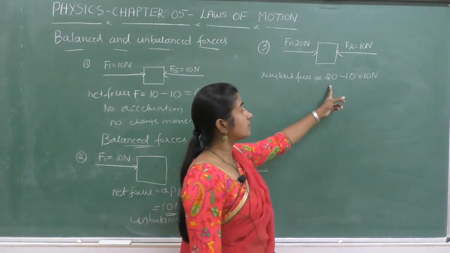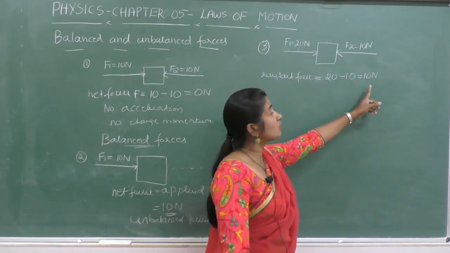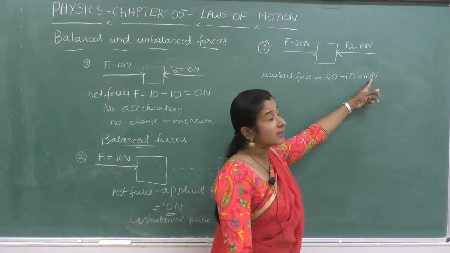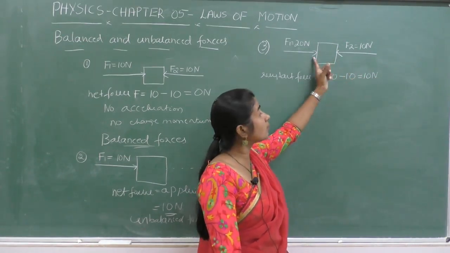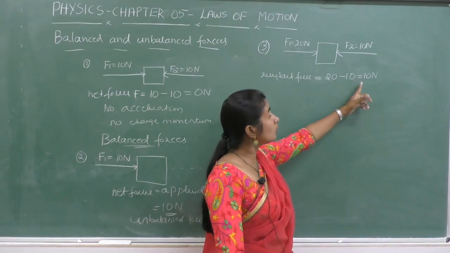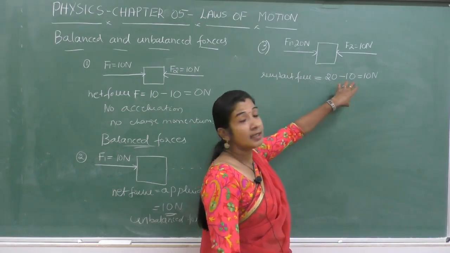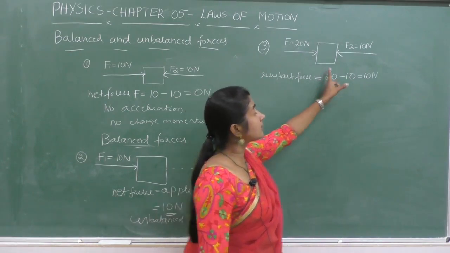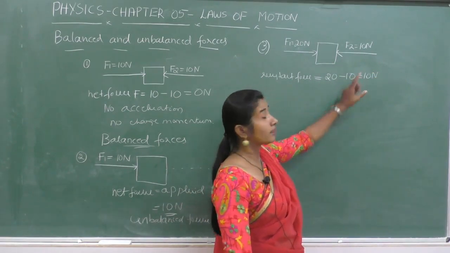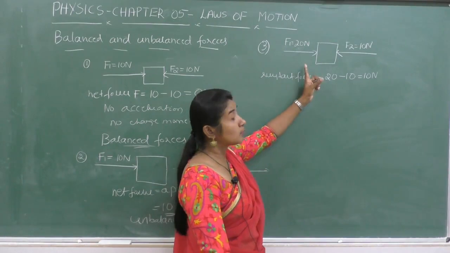So, in this case, the resultant force is not equal to 0. That means the body is not at rest and it is not moving in uniform motion, but it is moving with a certain velocity, a certain acceleration, and this is the unbalanced force. In which direction is it moving?